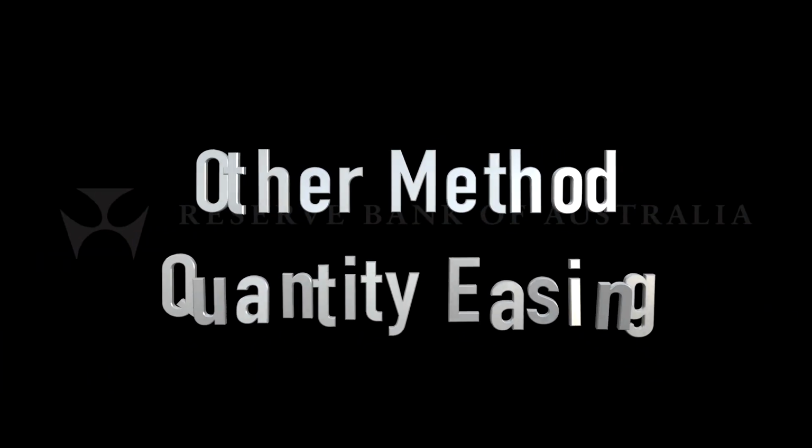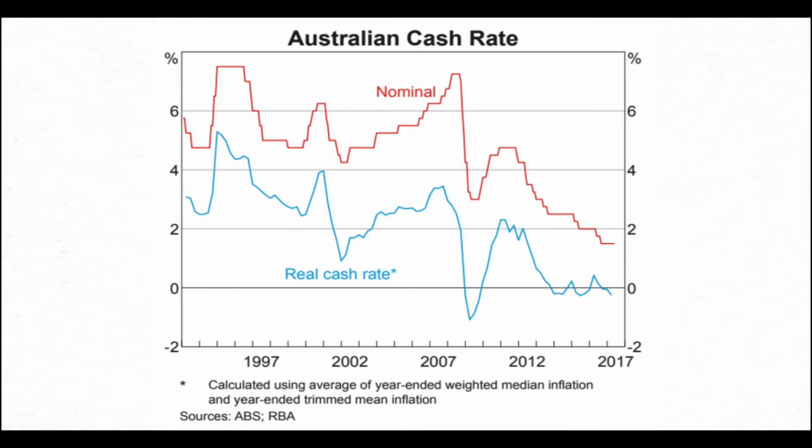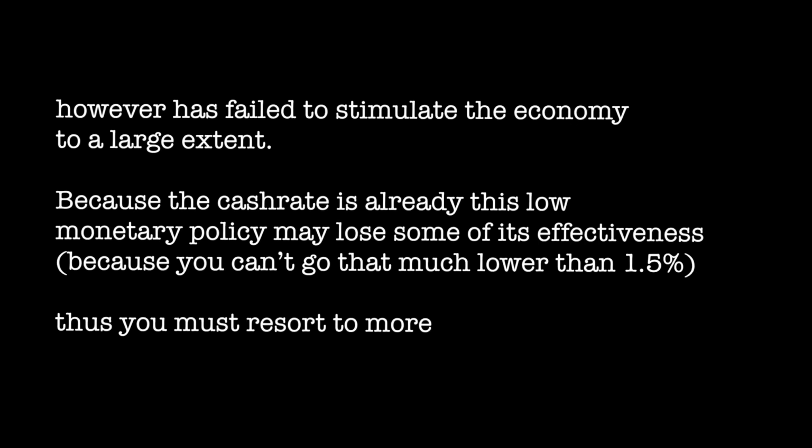The other method is quantitative easing. The cash rate has been steadied at a low 1.5% because of the steady decline since the global financial crisis, due to inflation and growth. However, this has failed to stimulate the economy to a large extent. Because the cash rate is already this low, monetary policy may lose some of its effectiveness. Thus, you must resort to more unconventional policies.